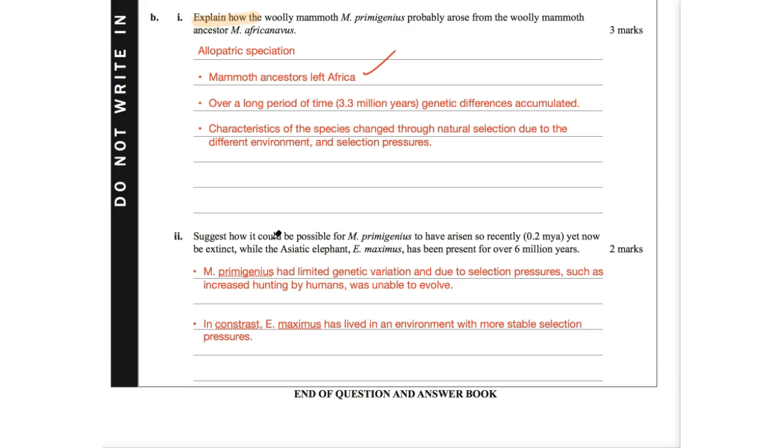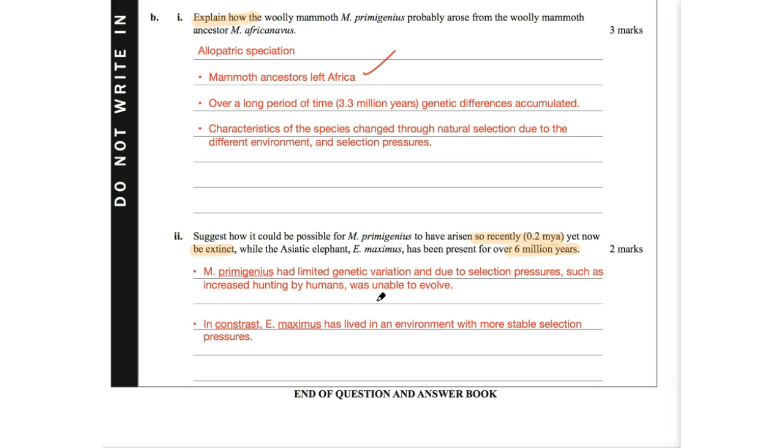Okay, last but not least, suggest how it could be possible for M. primigenius to have arisen so recently, yet now be extinct. So they've obviously gone extinct, while the Asiatic elephant, E. maximus, has been present for over 6 million years. And the big difference here must be the environment that they reside in, because we know selection pressures lead to the extinction of particular species. And obviously a massive selection pressure is humans hunting for food. So when I look at these things, this means E. maximus must have a very stable environment with very stable selection pressures that do not fluctuate, or where new selection pressures aren't introduced.